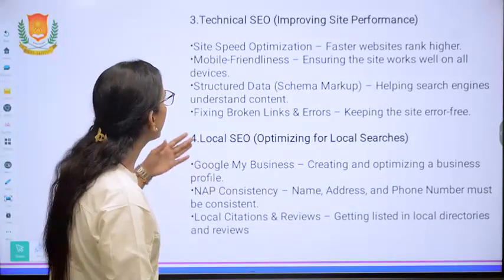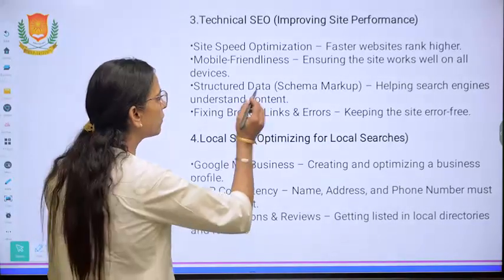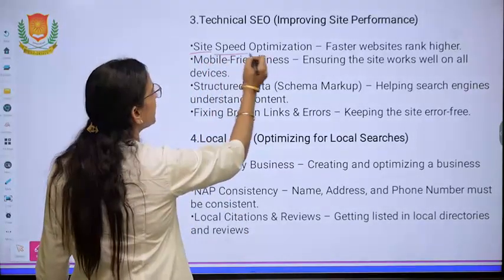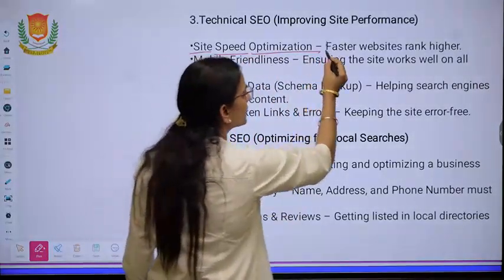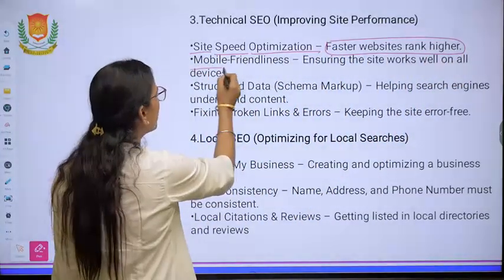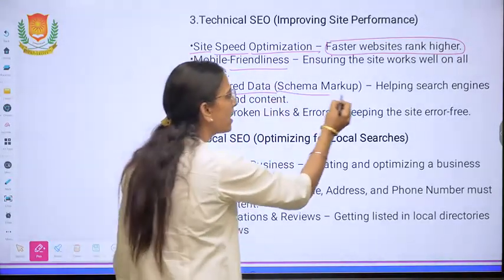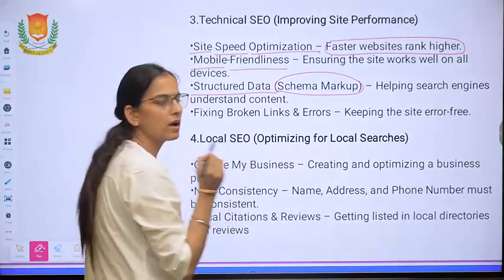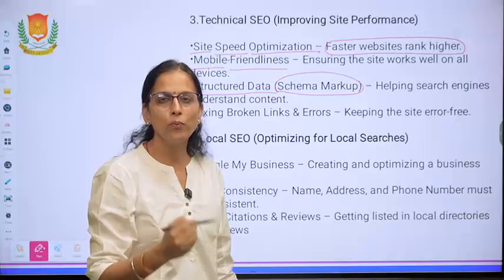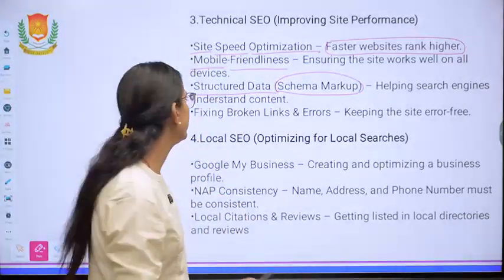Now we have technical SEO. What is technical SEO? Technically, your website needs site speed optimization; a faster website ranks higher. Then mobile friendliness should be there, data should be structured, schema markup should be there. Schema markup means there should be appropriate keywords through which we can search for the data. It helps the search engine understand the content.